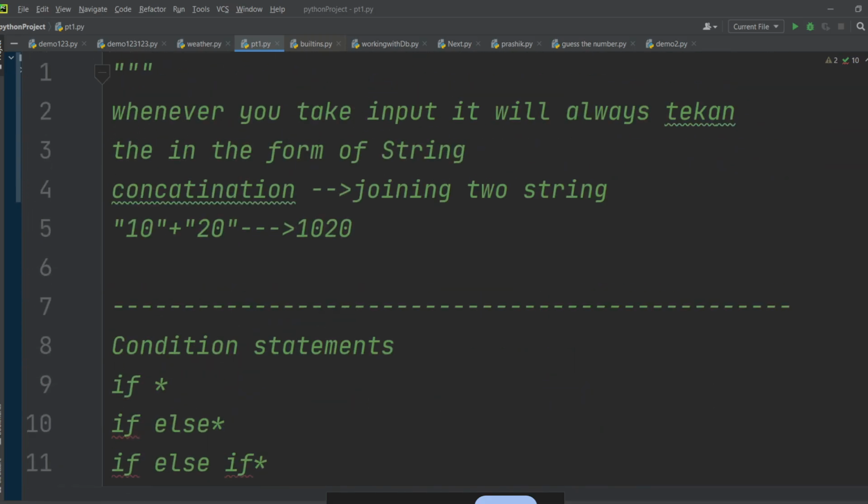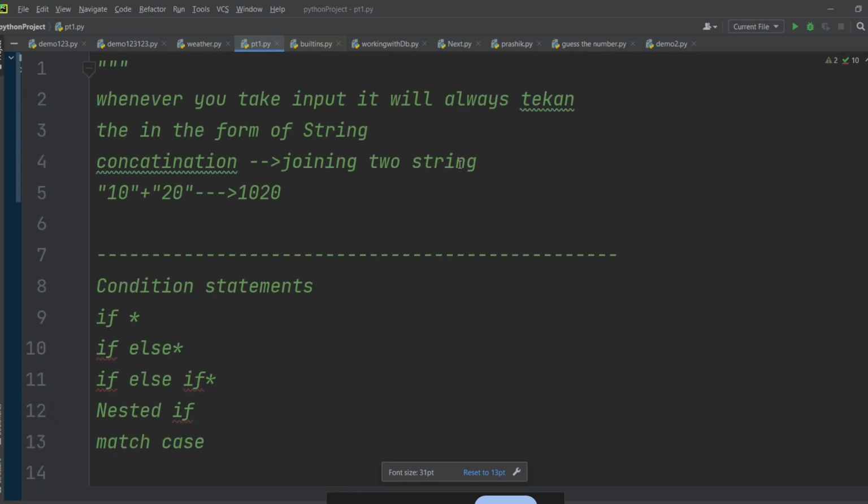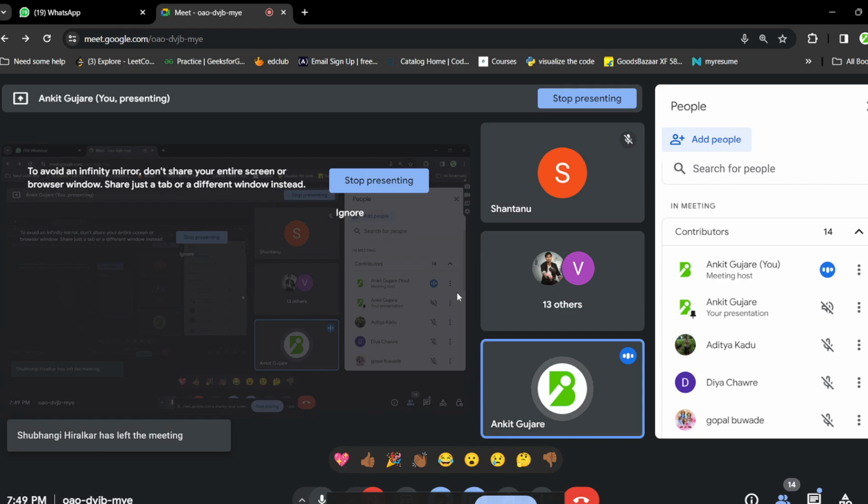Those who are not submitting, I will not allow you into the sessions. Getting this? So you have to submit the assignments. If you have any questions, you can ask me, guys. Whatever we have seen today, if you have any confusion or questions, you can ask me.